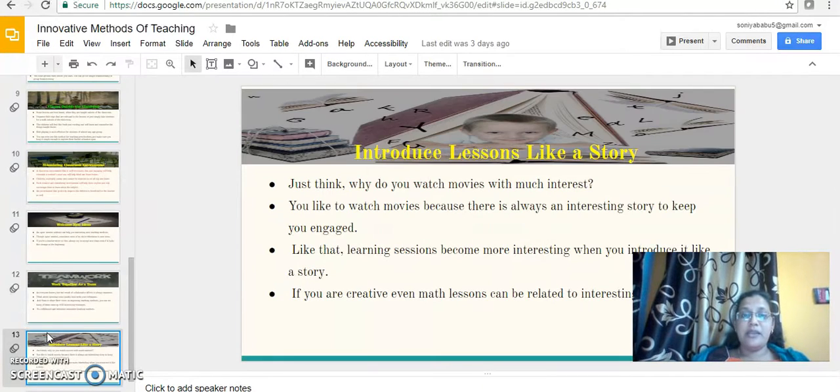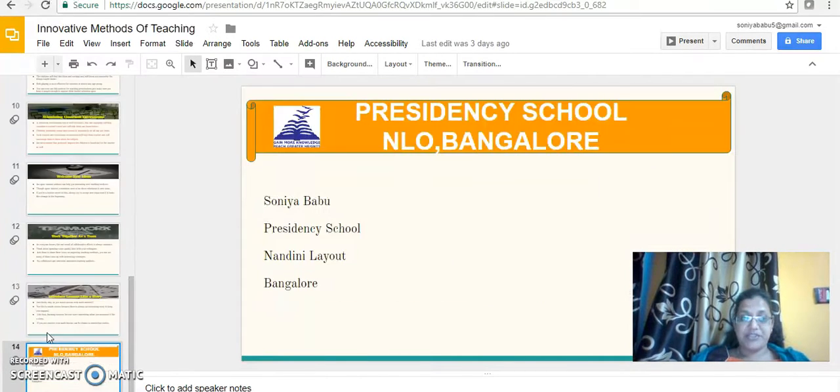And the next one will be introduce lessons like a story. So always introduce lessons like a story. Just think, why do you want to watch movies with so much interest? You like to watch movies because there is always an interesting story to keep you engaged. Like that, learning sessions become more interesting when you introduce them like a story. If you are creative, even math lessons can be really, really interesting.